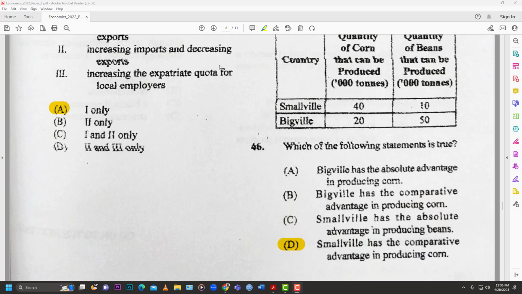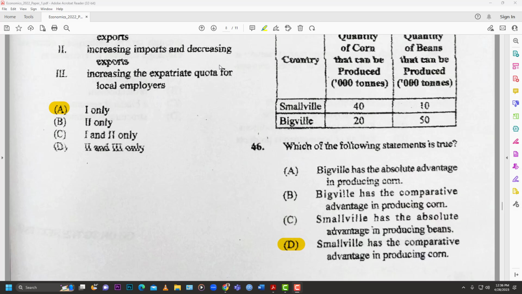So off the bat we can see which statements are true and which ones are false. We know A and C are false, right? Because they are reversed. Bigville has an absolute advantage in beans, and Smallville has an absolute advantage in corn. So the answer has to be B or D. Who has the comparative advantage? And so the answer is D. Smallville has the comparative advantage in producing corn.